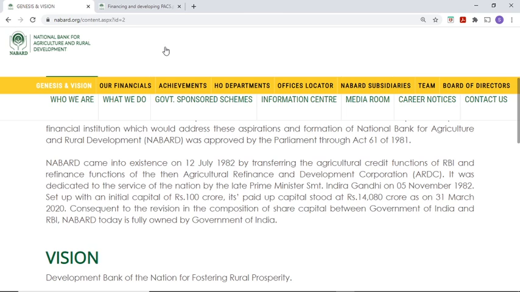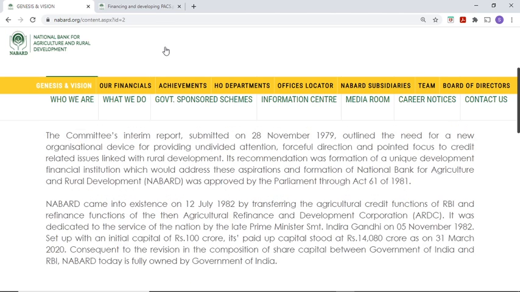That's why in the salary structure, you cannot get pay level 7, 10 like that, right? So, it is an apex institute, a top notch institute dedicated to rural development. So, NABARD is an apex institute for agriculture and rural development, fully owned by the Government of India, right? So, this is the history of NABARD.